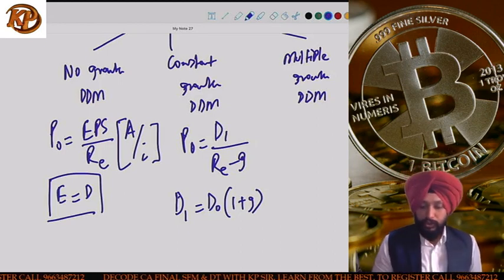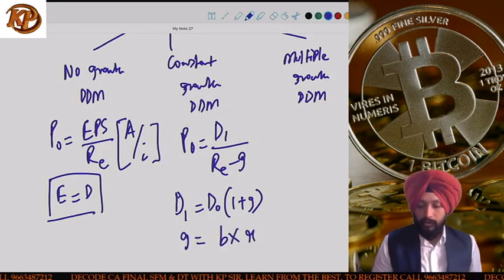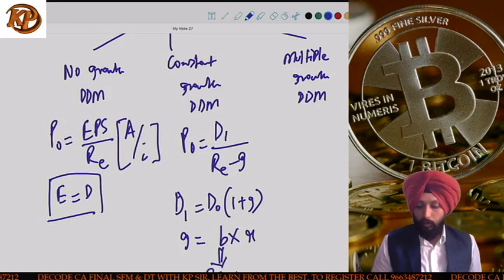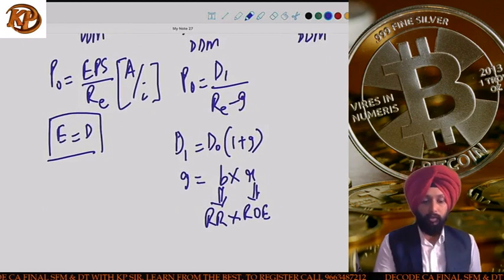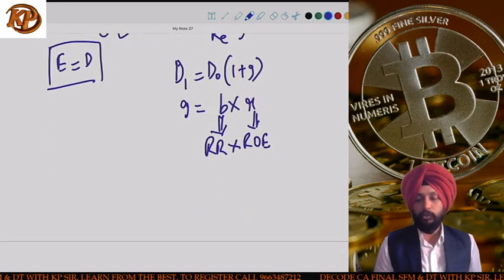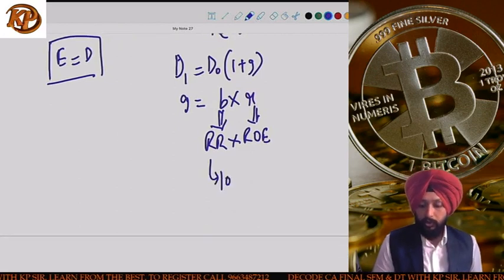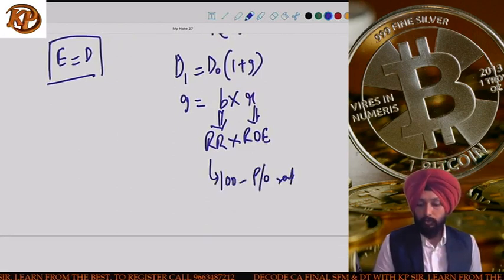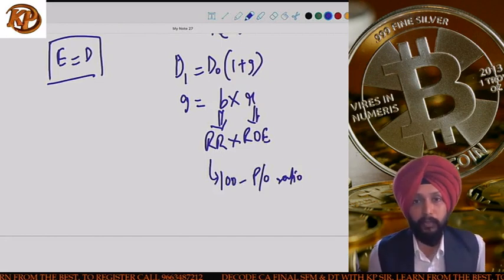What is G? G is the sustainable growth rate, and it is calculated using the formula B into R. We have only learned one formula for calculating growth, and that is G is equal to B into R, where B is the retention ratio. How do we calculate the retention ratio? It is 100 minus the payout ratio.